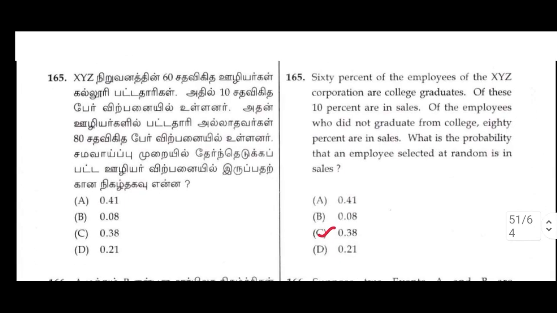165. 60% of the employees of the XYZ corporation are college graduates. Of these, 10% are in sales. Of the employees who did not graduate from college, 80% are in sales. What is the probability that an employee selected at random is in sales? C option, 0.38.